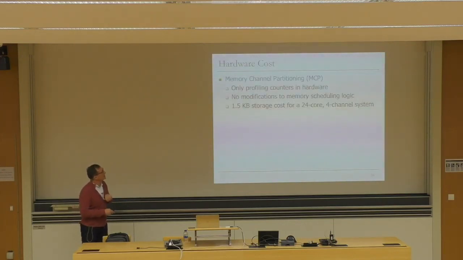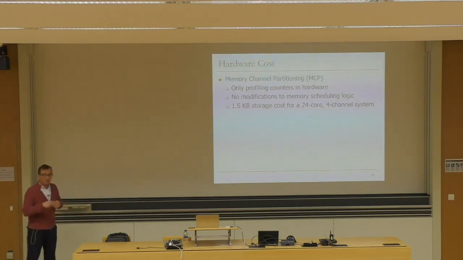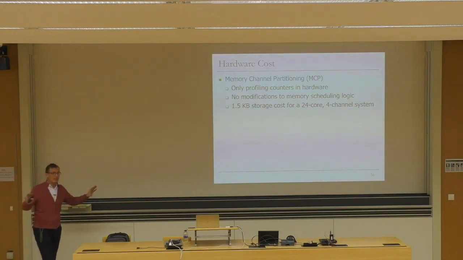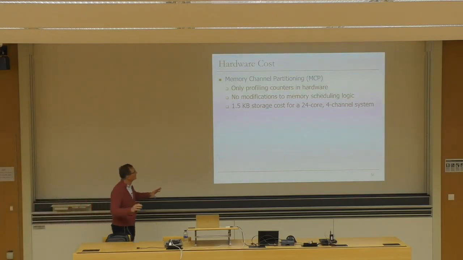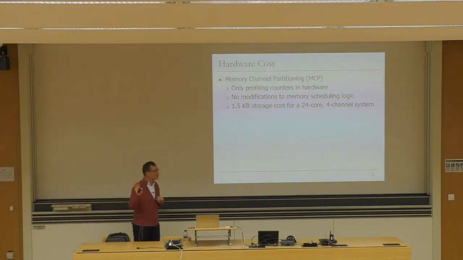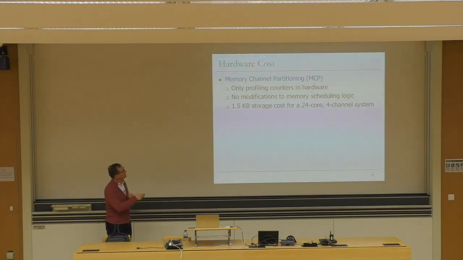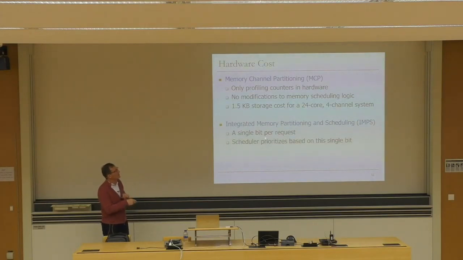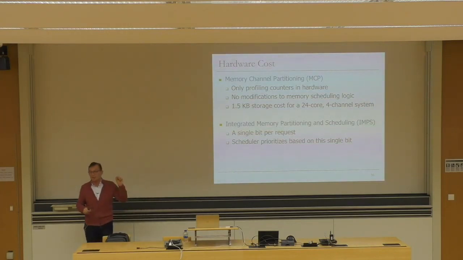Let's take a look at the results. Okay, the hardware cost first. That was one of the motivating goals, actually, because these memory schedulers are complex. Can we solve the problem in a different way? If you just do memory channel partitioning, you just need profiling counters in hardware, with no modifications to the memory scheduling logic. You can keep the oldest first and row buffer hit first policy, first ready, first come, first serve. I'm not suggesting it's a good idea, but the paper shows that you could improve performance significantly over that, and it's a relatively low storage cost. If you actually integrate memory partitioning and scheduling the way proposed in the paper, you need to add a single bit per request in the memory controller, and the scheduler basically looks at that single bit to prioritize.